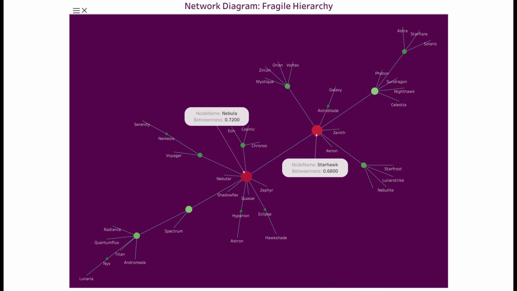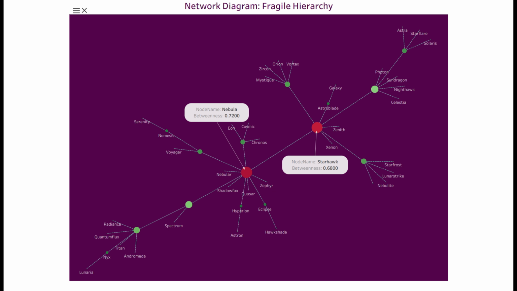To mitigate this systemic risk, my recommendation is to transition from this fragile state toward a robust circular reinforcement framework. By engineering redundant connections between second-level tiers, Cybertron, Nova, Nebulon, Galactica, Astroblade, Quantum, Pulsar, Eclipse, Hyperion, then back to Cybertron, we create a continuous fail-safe loop. This circular architecture ensures that if a primary gatekeeper fails, the network can reroute traffic through the backbone, maintaining operational continuity even under a targeted attack.